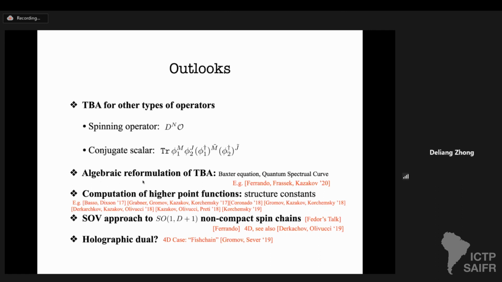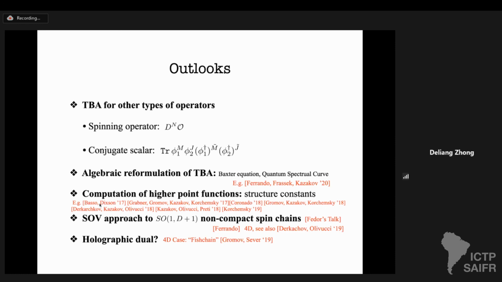The second direction is a reformulation of the TBA, like finding the Baxter equation or quantum spectral curve for this infinite TBA system. For example, our recent work with Grinnell, Rubin, and Volodya, which you can refer to. Today, I'm also talking about computing the two-point function.